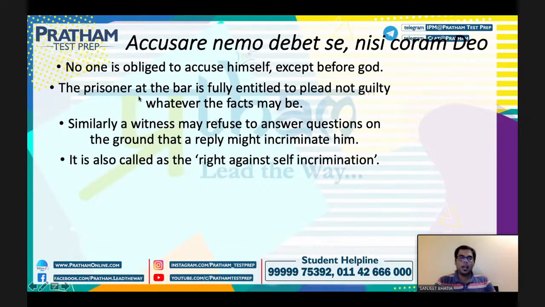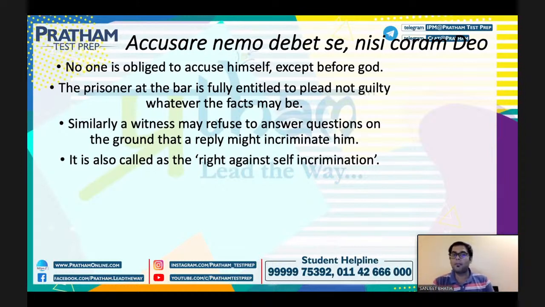Now the last one is Accusare nemo debet se nisi coram Deo, no one is obliged to accuse himself except before God. देखिए थोड़ी dramatic होती है legal maxims भी. तो देखिए no one is obliged to accuse himself, एक आदमी को अपने अगेंस्ट पे कोई भी एक्यूजेशन करने की जरूरत नहीं होती है, right, except it's before the God.